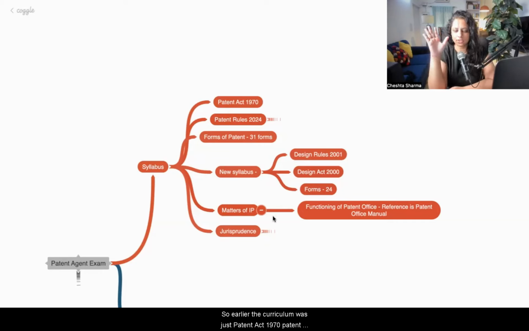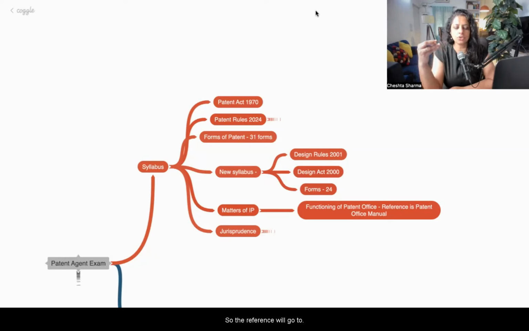So earlier the curriculum was just Patent Act 1970 and patent rules. But this time they have elaborated the syllabus so that people understand these are all the parts you need to study. They have given a little elaboration, which is good, because we were anyway doing matters of IP, but they have specifically mentioned it as a third pointer in the curriculum. Matters of IP means reference to how the patent office is going to work. Matters of IP can also include patent infringement cases, which go on in the High Court of India. So matters of IP is actually legal action or legal work, how it is happening related to patents.